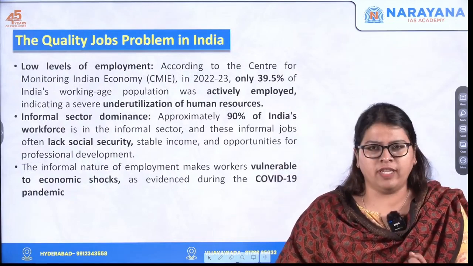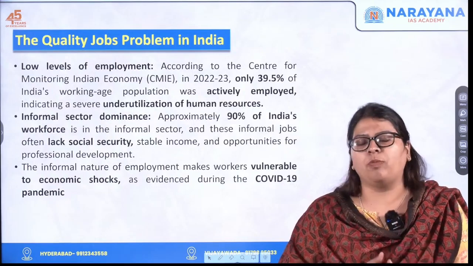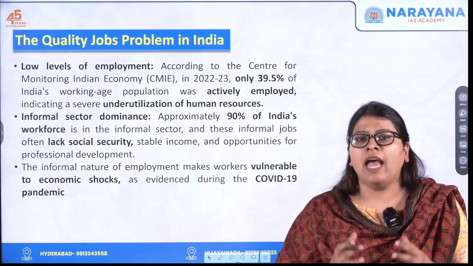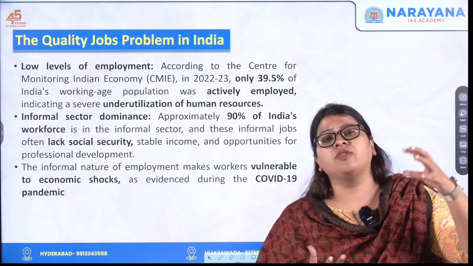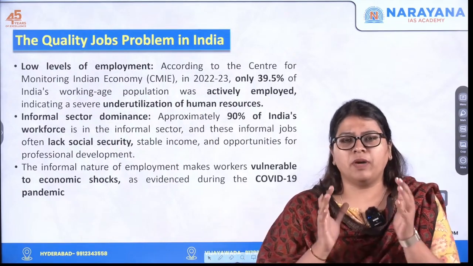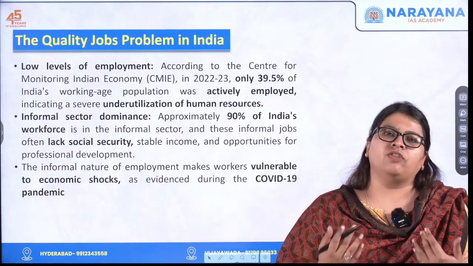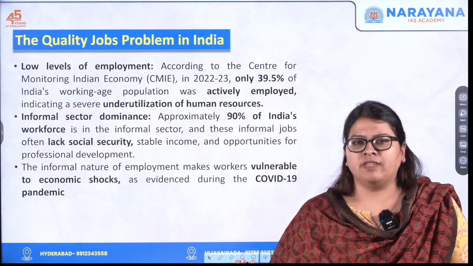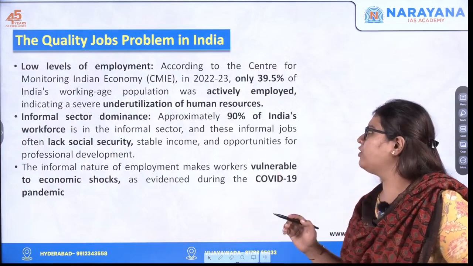Only around 40% of India's working age population, that is the demographic dividend, is actively employed. Also, there is a dominance of the informal sector. For example, the percentage of the population employed in agriculture is more when compared to the services sector, the IT sector, etc. So this is what the first 2 points are talking about.